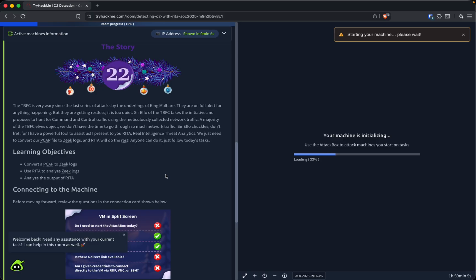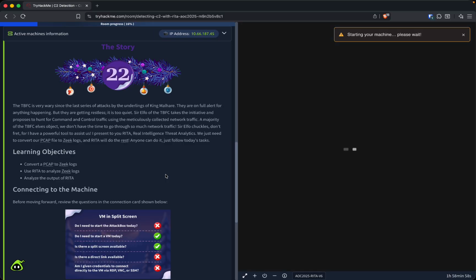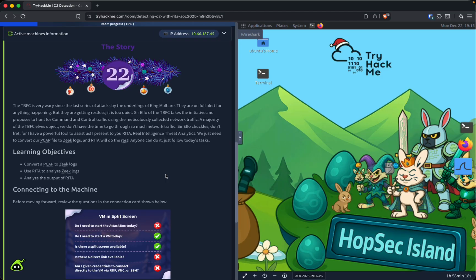A majority of the TBFC elves object. We don't have the time to go through so much network traffic. Sir Elfo chuckles. Don't fret, for I have a powerful tool to assist us. I present to you RITA, Real Intelligence Threat Analytics. We just need to convert our PCAP file to Zeek logs, and RITA will do the rest. Anyone can do it. Just follow today's task.